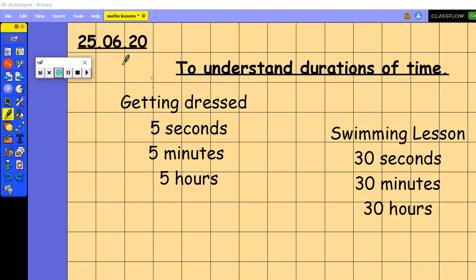So today we're going to begin the lesson by looking at understanding durations of time. We're going to have a look at different durations of time and see which one makes the most sense.